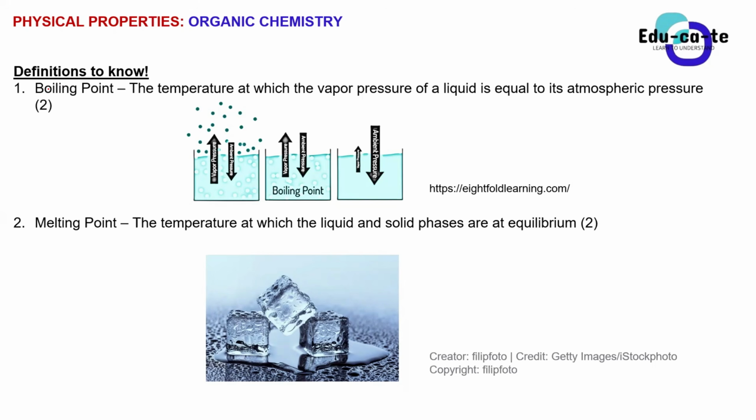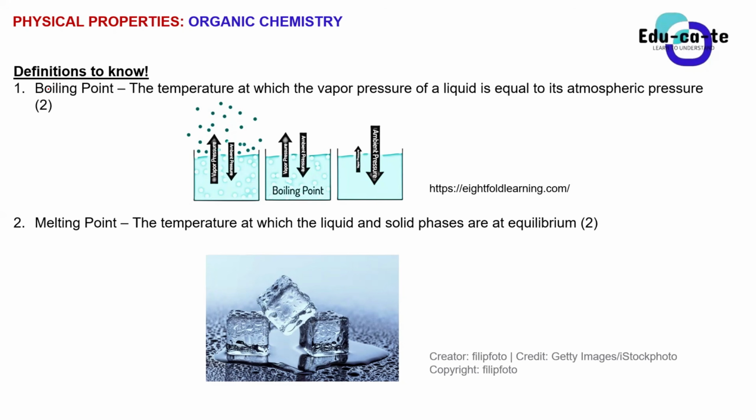The first definition that you're going to look at is this physical property known as the boiling point of a liquid. Basically, guys, in simple terms, when we talk about the boiling point, it's simply that temperature where you will see your liquid start boiling. But when it comes to defining it scientifically, you don't just say it is the temperature where the liquid starts boiling. I'm just telling you in my own simple terms that the temperature when a liquid starts to boil is known as the boiling point.